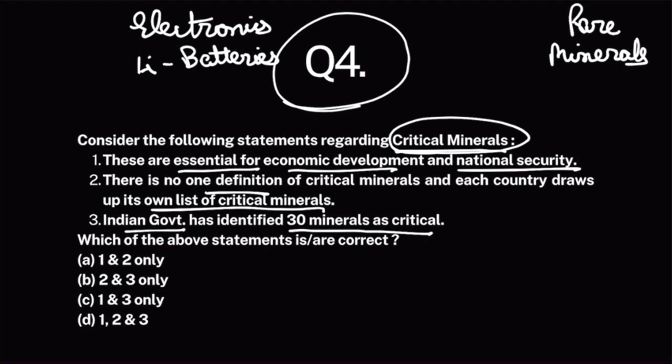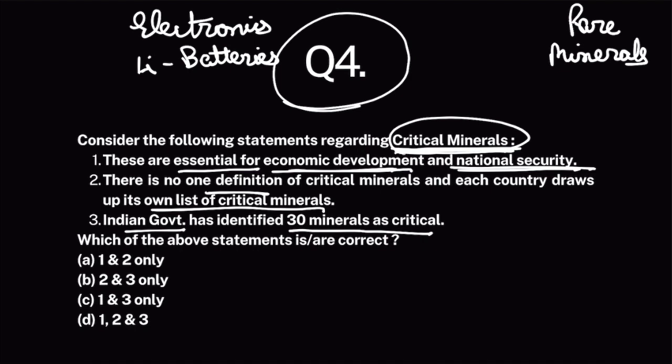Now, these new types of technologies require certain materials, and these materials are very rare to find. They're not available to every country. And these rare minerals or materials that are used in these new path breaking technologies are referred to as critical minerals. Okay, so they are essential for a country's economic development because all the electronics are sourced from them. Okay, and they are also important for national security. All right.